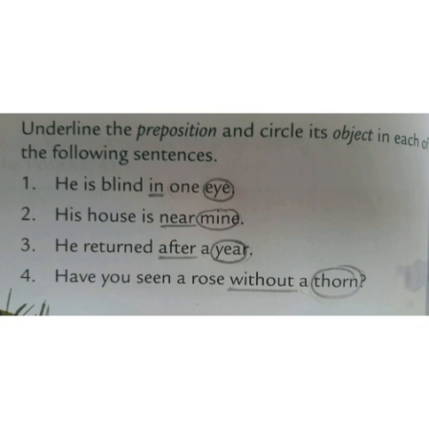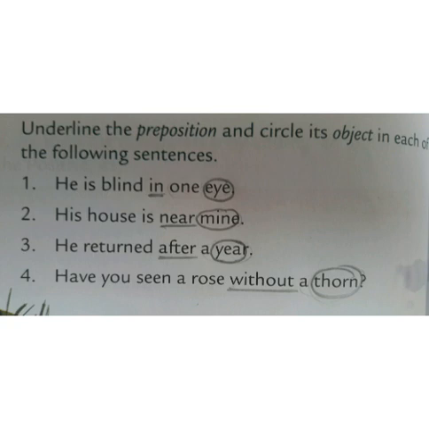What you need to do here: underline the preposition and circle its object in each of the following sentences. Okay, let's start. Number 1, he is blind in one eye. So here the word in is a preposition which shows the relation, and the object is eye. So underline in, circle eye. Next, his house is near mine. So here the word near connects both the things. So near is a preposition, and just after the preposition there is the object, that is mine.